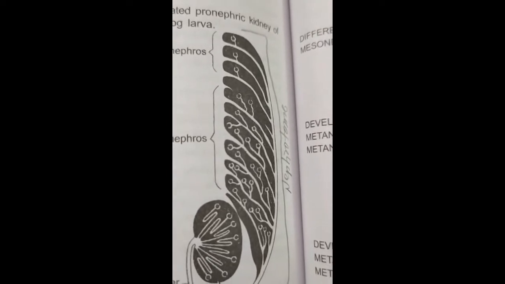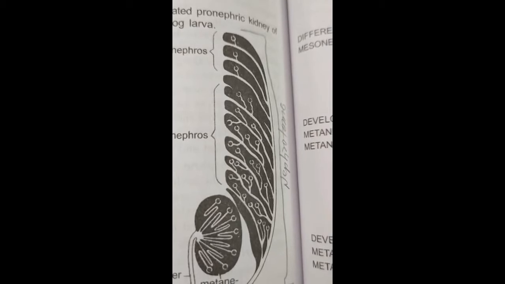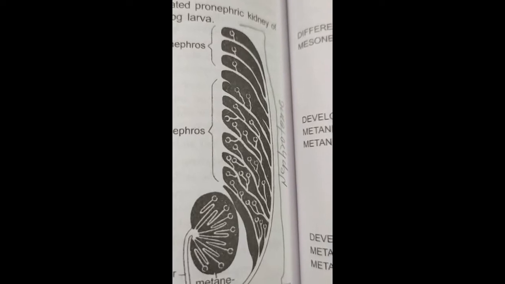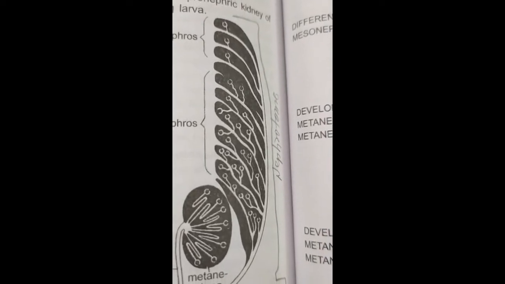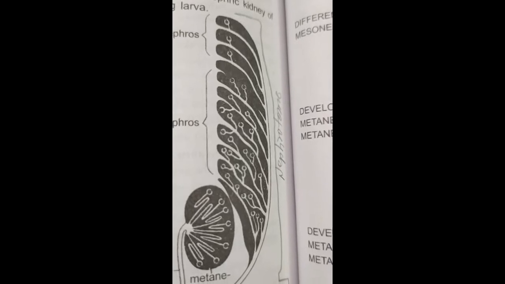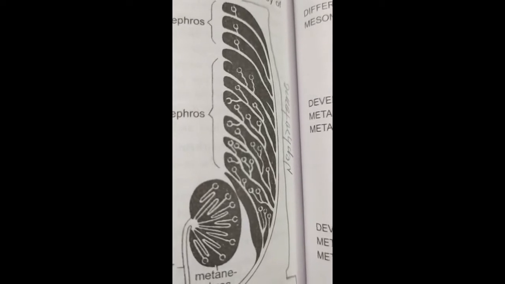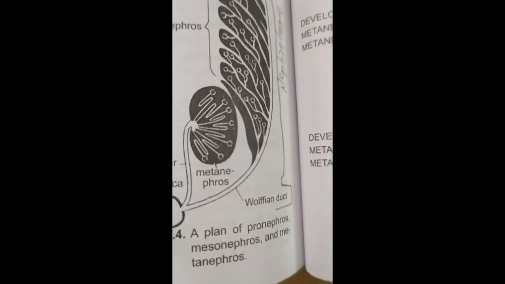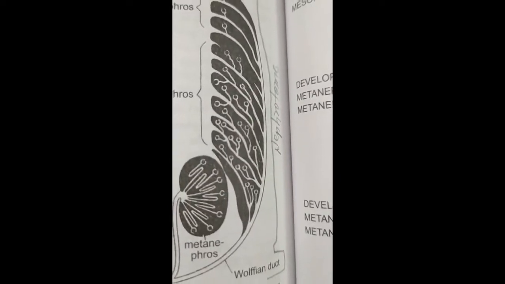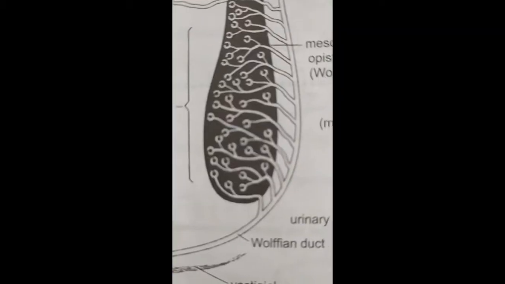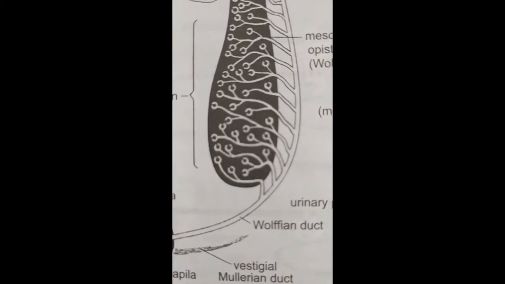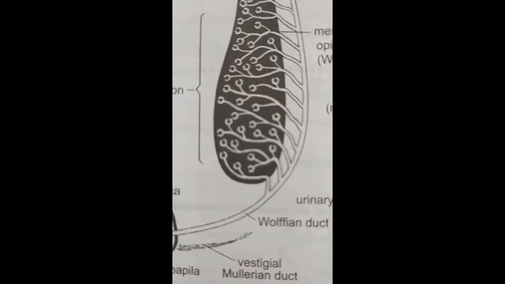Here, as I told you a little while ago, these mesonephric uriniferous tubules join the existing pronephric duct or archinephric duct on each side, which with the disappearance of pronephros is called a mesonephric duct or Wolffian duct. Later on, the mesonephric tubules undergo budding to form hundreds of tubules so that their segmental arrangement is lost.